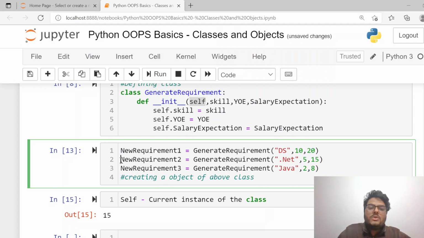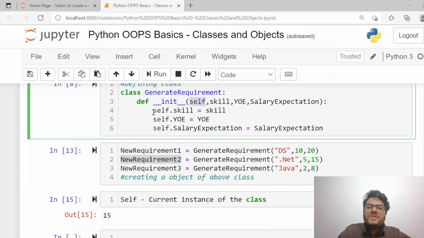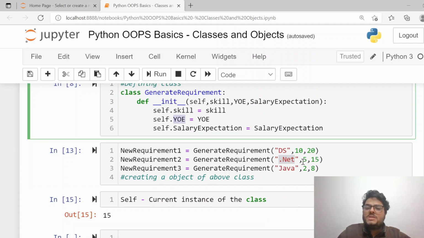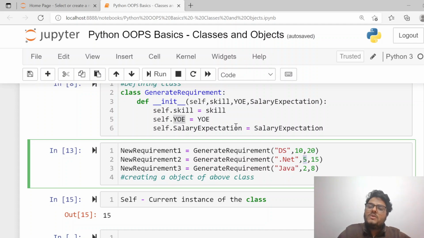Okay, when you say new requirement 2 is equal to generate requirement some values you are passing, means current instance of the class is new requirement 2. So how it will work? It will come here and say, okay, current instance is new requirement 2. So new requirement skill, I have to set the skill that user is passing. So what is the skill you are passing? .NET. New requirement 2, what is the years of experience user is passing? 5. So for new requirement 2, years of experience that has to be set will be 5.